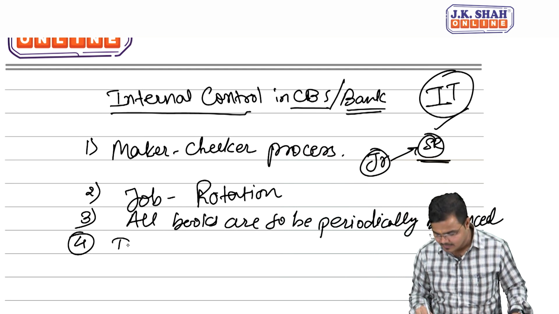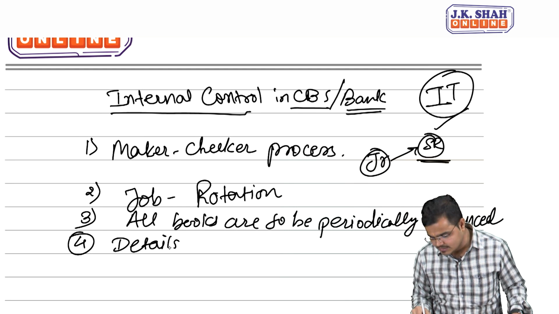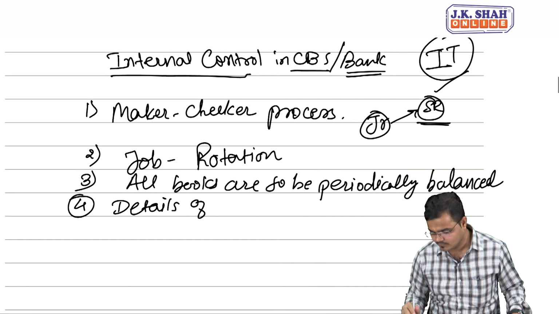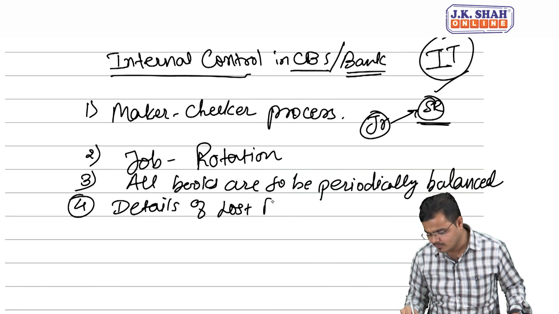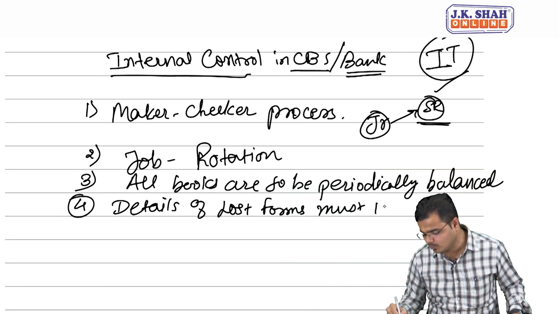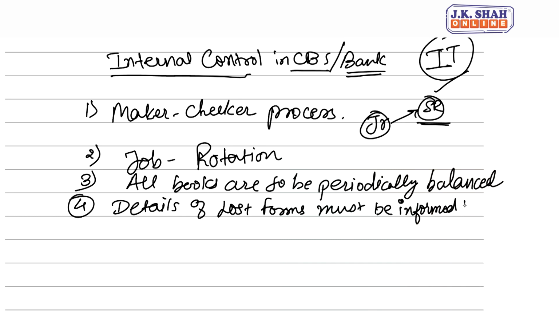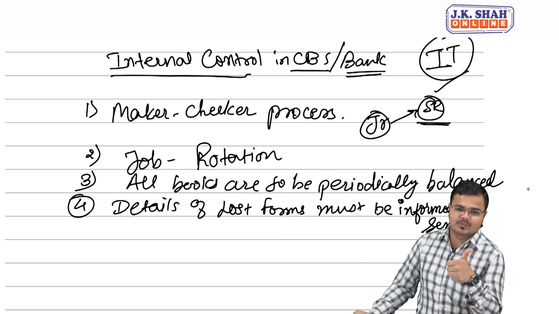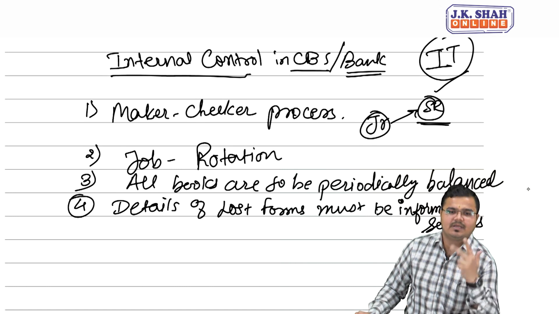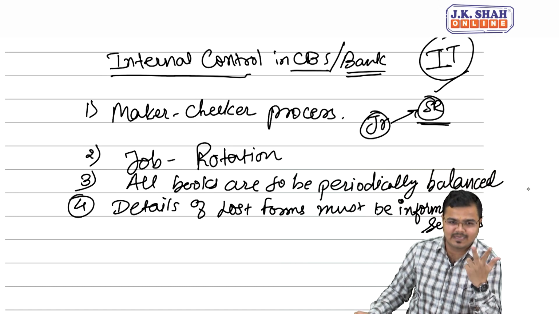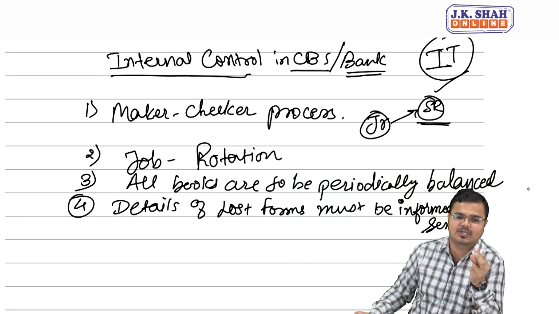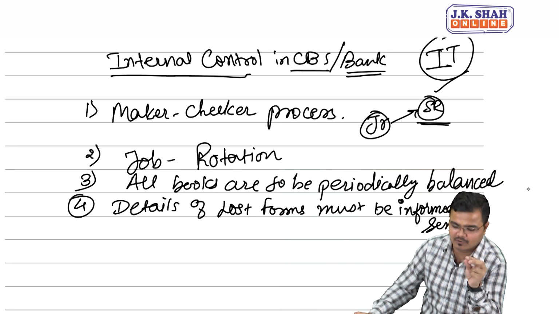So I'll write it down in simple words: details of lost forms must be informed to seniors. Maker checker process first one. Second, job rotation. Third, all books are to be periodically balanced. Number four, details of all lost security forms must be informed to senior officials.